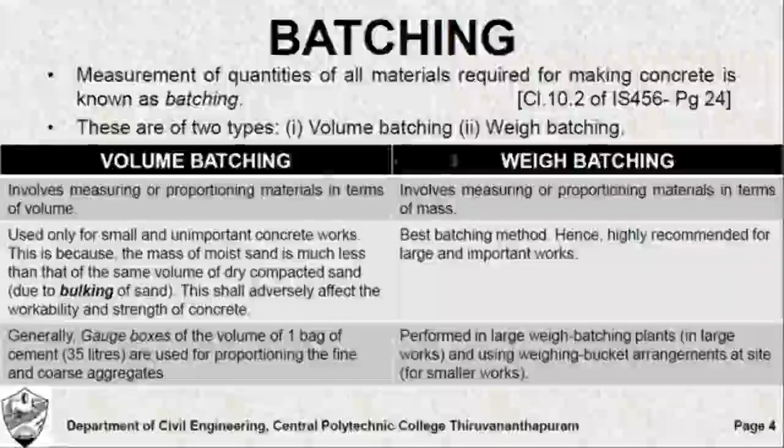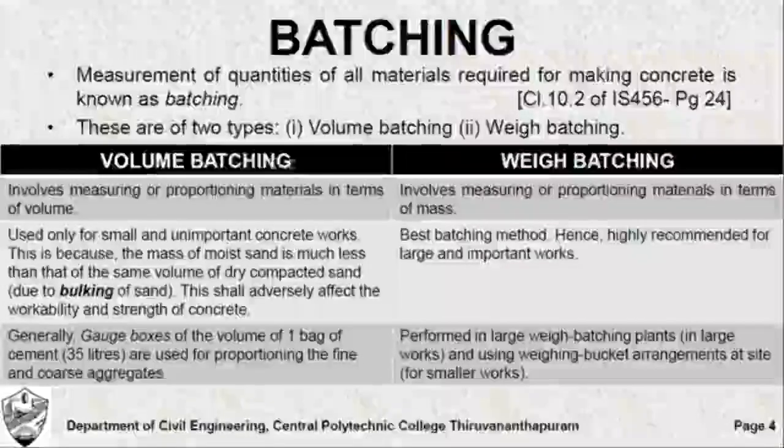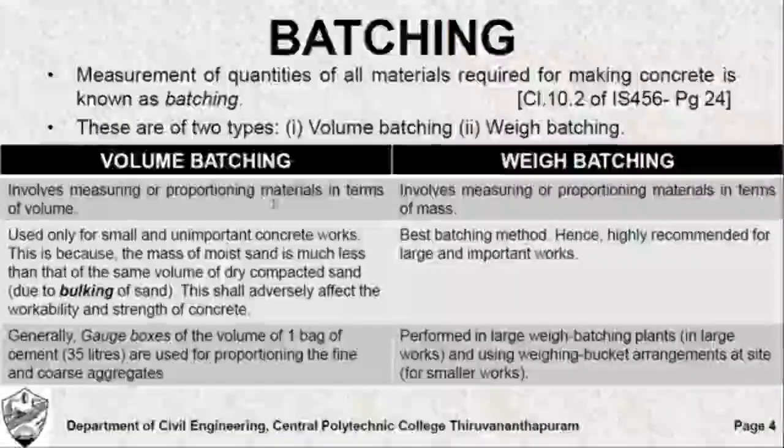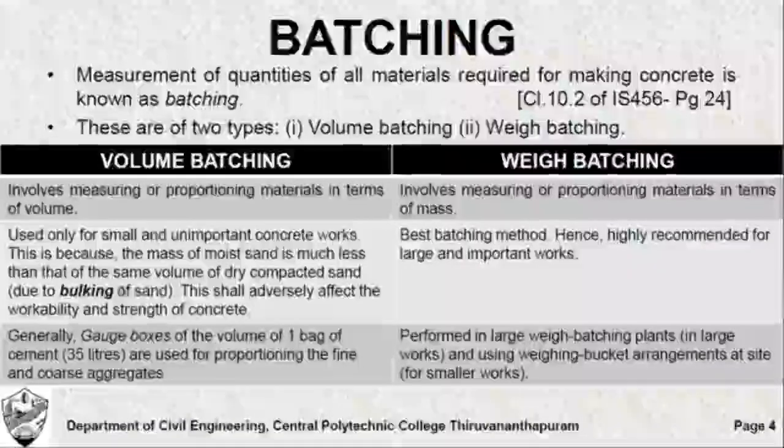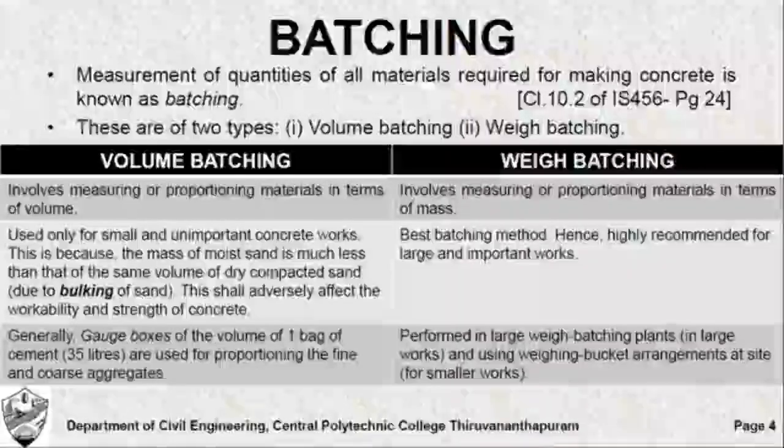But there is an obvious difference between the two. Volume batching is generally not preferred. It is preferred only in case of unimportant concrete works because of the issue known as bulking of sand. The sand has a tendency to show a greater volume than its original volume in the dry state.